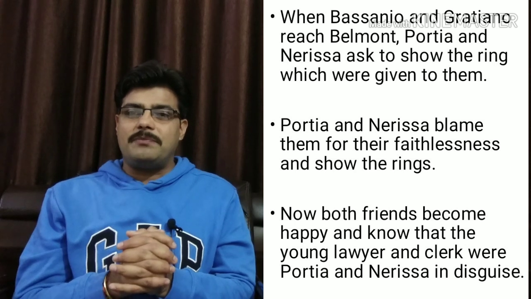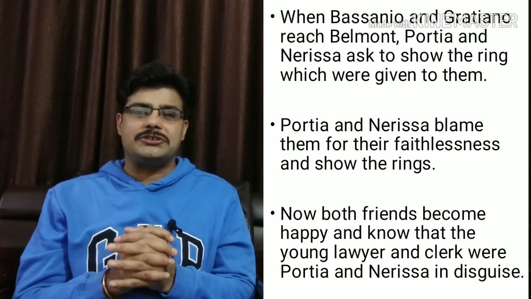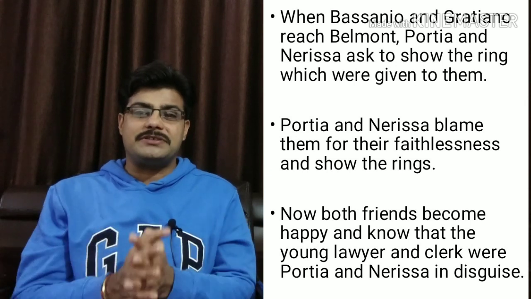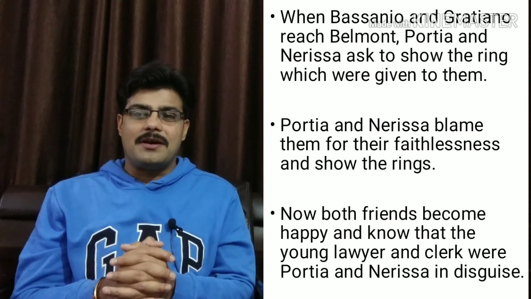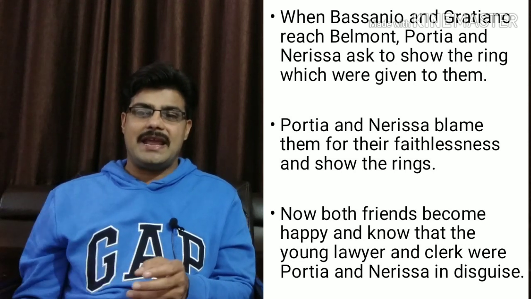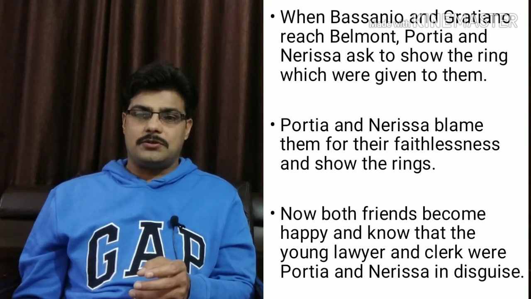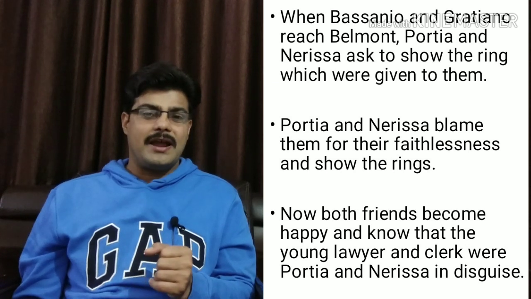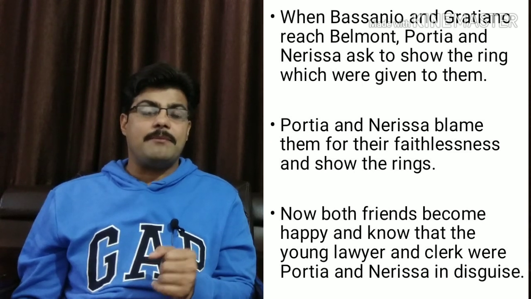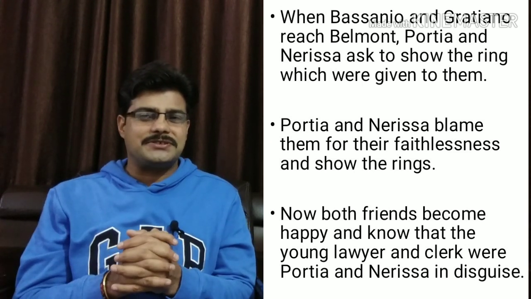When Antonio, Bassanio and Gratiano reached there, they were asked to show the rings which were given to them. But both Bassanio and Gratiano were helpless, as they had given those rings to the lawyer and his clerk already. Portia and her maid Nerissa blamed them for their faithlessness.